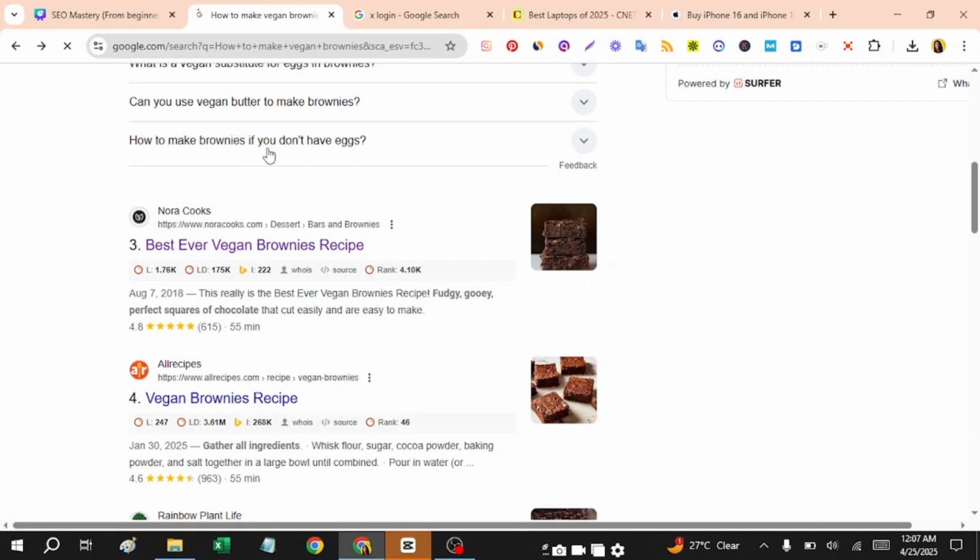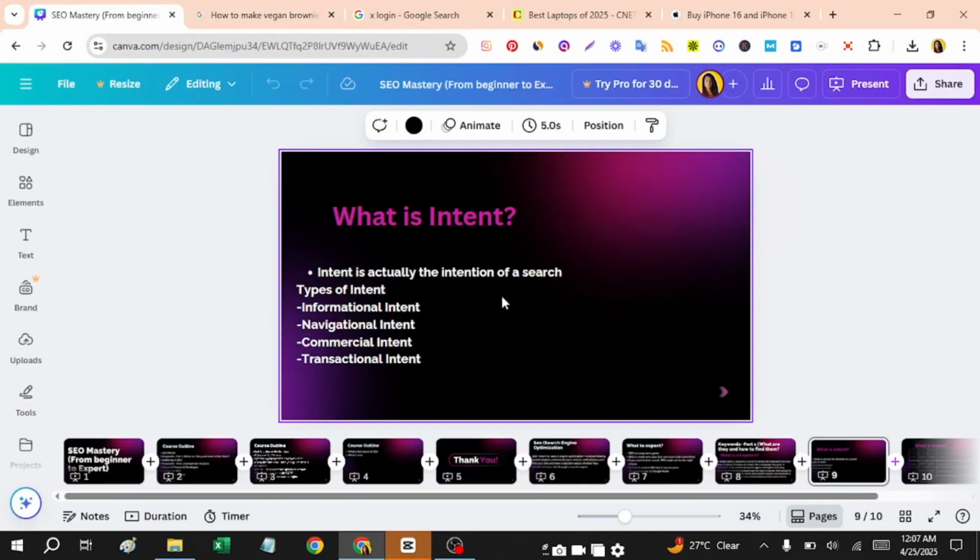So that is actually the informational intent. When I search something on Google, it shows me how to do anything, how to actually solve the problem I have. So this is informational intent. This is, I guess, taking some time.